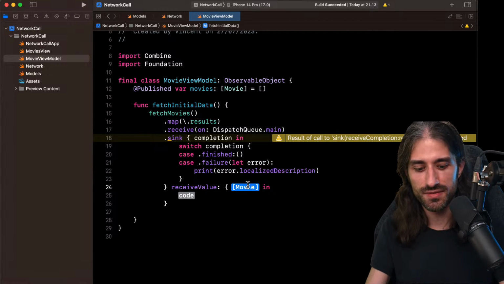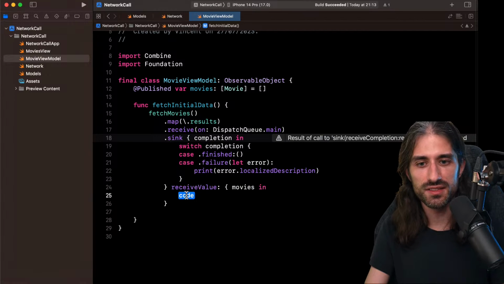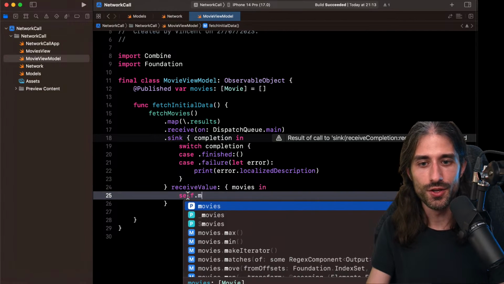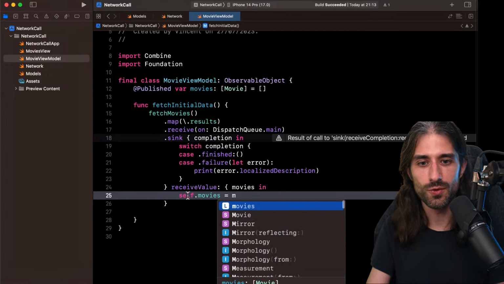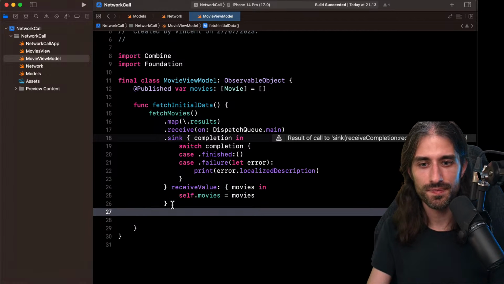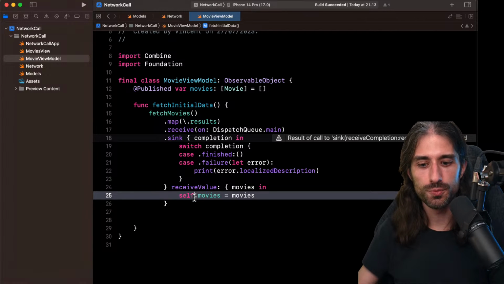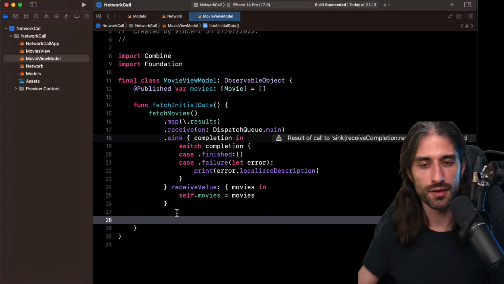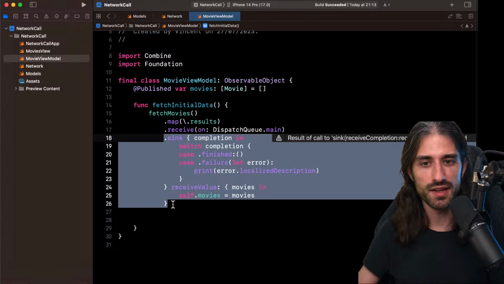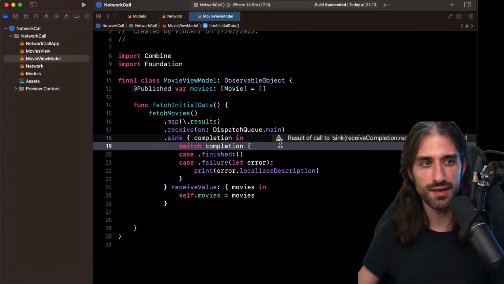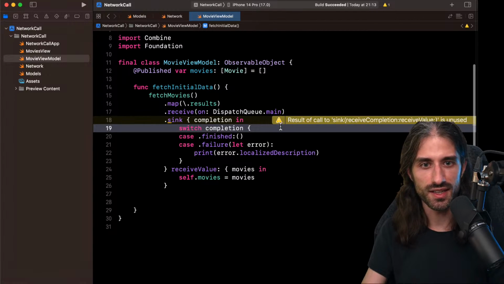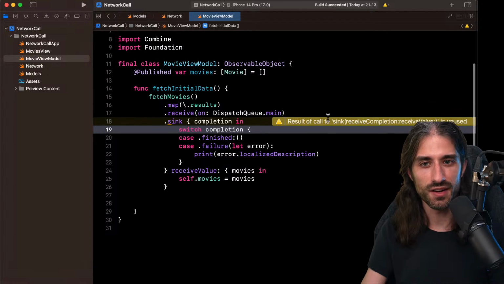And then for the receive value, this is where I get my movies. Here, I'm going to want to update the value. So you could do self.movies equal movies. Then you need to deal with two things. First, you need to deal with where you put your subscription, because this is returning an AnyCancellable, and I'm not using it. You can see I have a warning here.